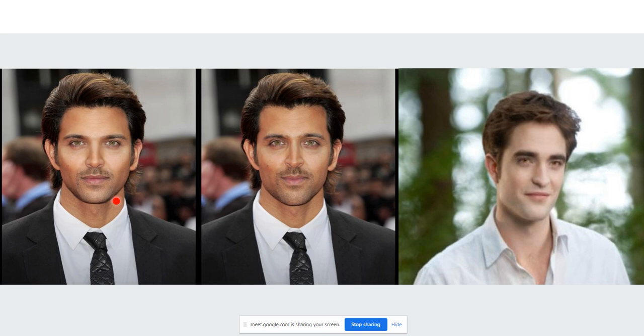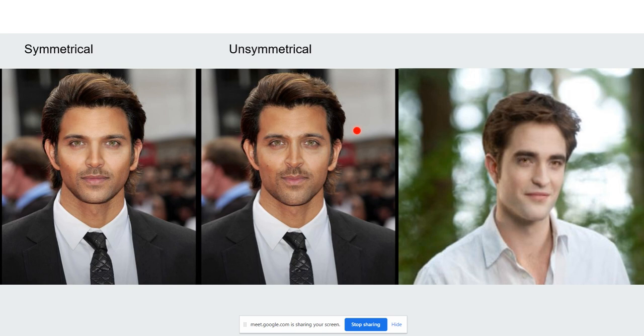Are you sure? Okay, now just have a look. The first one is also Ritik and the second one is also Ritik. But this face is unsymmetrical and this one is symmetrical. See the difference. If our face was exactly symmetrical, we would have looked different. Our face is not 100% symmetrical.